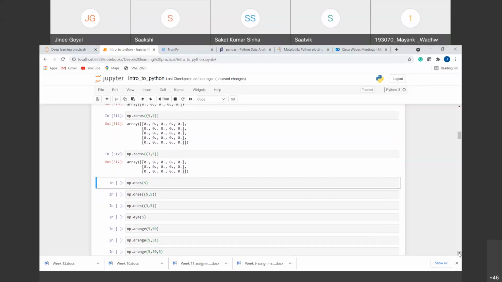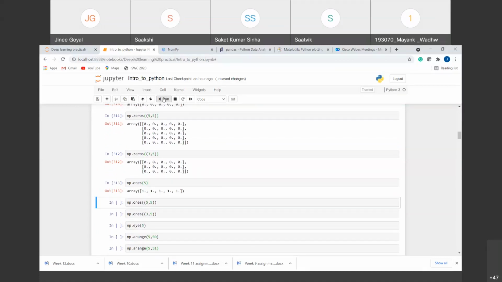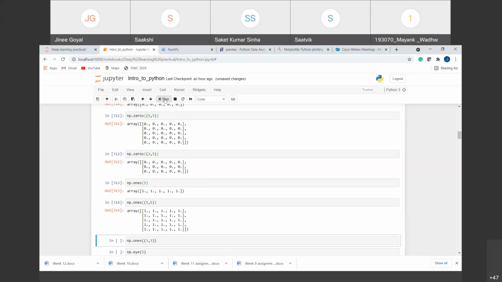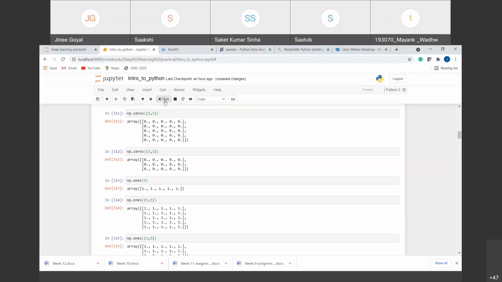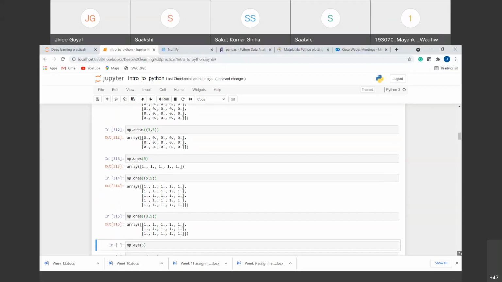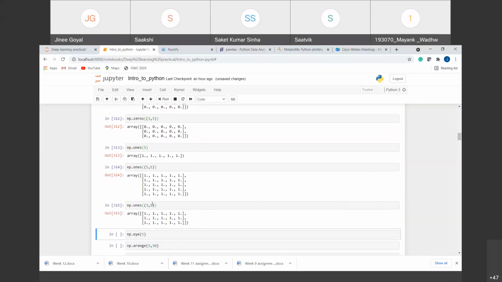Similar to the zeros, we can have a ones array that consists of all elements that are ones. So we can have a 1D ones array that consists of 5 elements where all the values are 1. Similarly, we can have a 2D array, a 5 cross 5 array, where all elements are 1. And similarly any other type of array. For example, here we have created a 3 cross 5 array. You can give any dimension to it. It will create an array and enter all the values as 1.